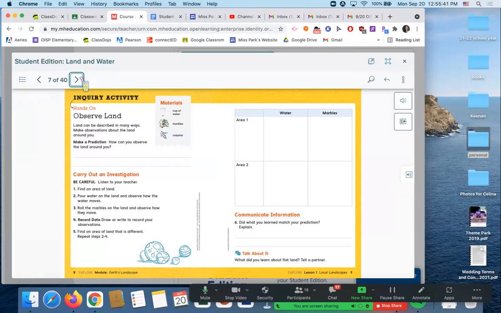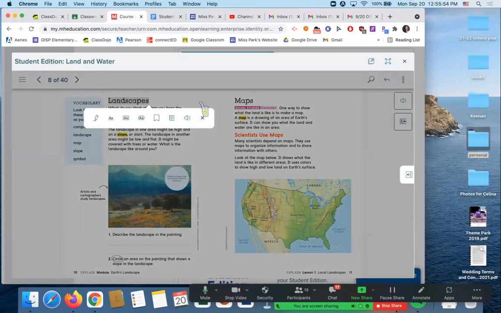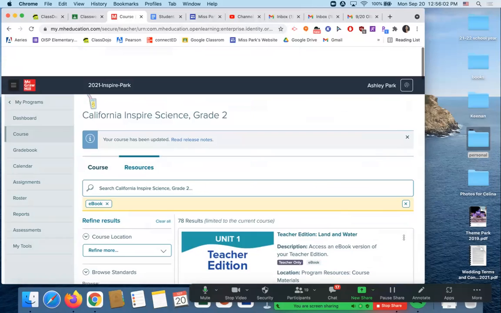And I said we were going to start on the explain, which is on page 10. So if I'm not ever telling you the page numbers, whatever I'm doing online, you're just going to look for that in your book. Okay, so watch here. It says landscapes. It gives you the vocabulary words. There's a picture of the California poppy field. So now let's see what we're working on online.